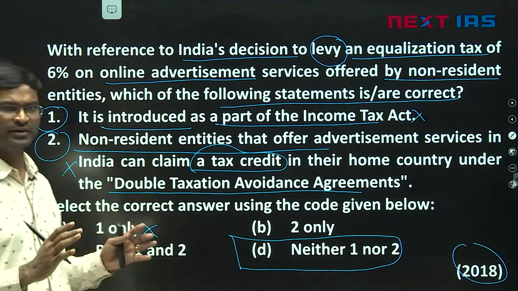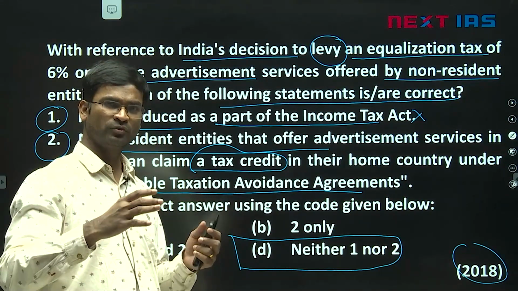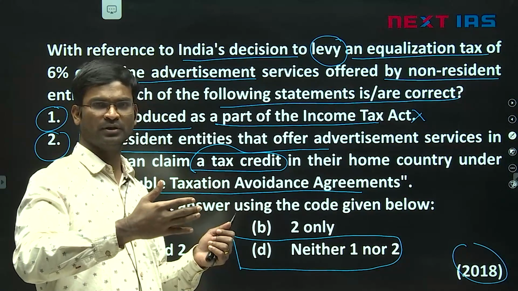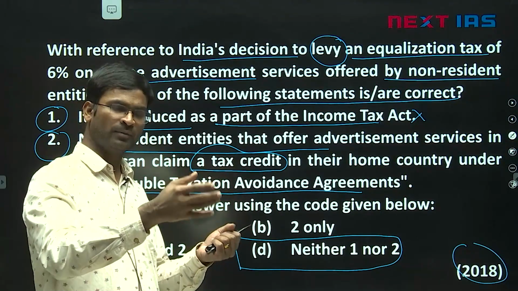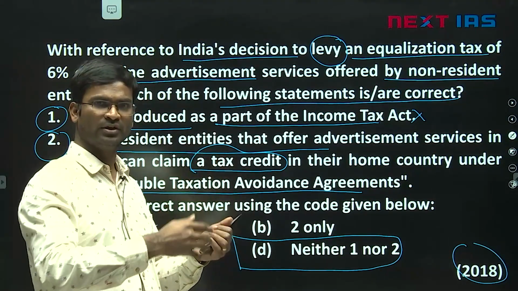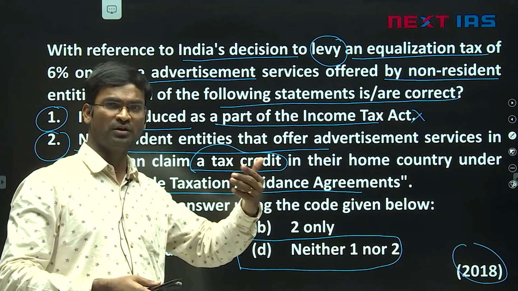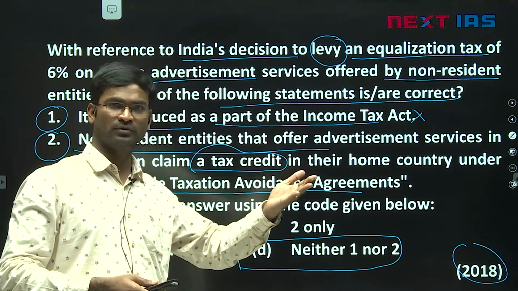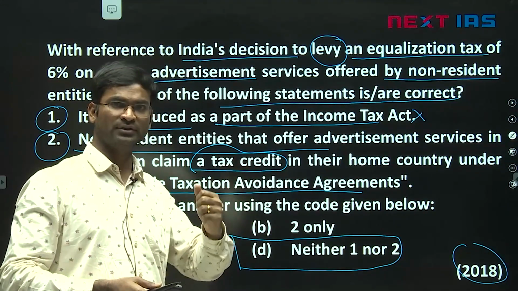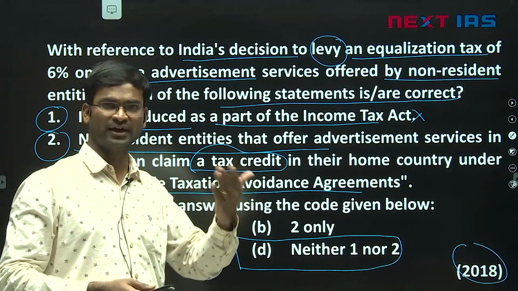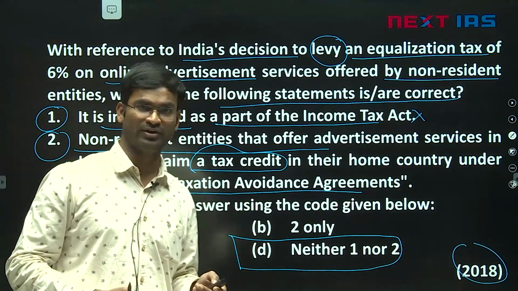So what is equalization levy? Simply, it is a tax. If a non-resident company like Amazon, Flipkart or Facebook, wherever we are advertising, let's say an example of 1 crore. They say, please give me 1 crore plus 6% tax, the equalization levy. But that 6% we won't pay to Facebook. We pay 1 crore to Facebook, and whoever is advertising withholds the tax and pays it to the government. So it's like a direct tax, that is the equalization levy. We imposed it, started in 2018.